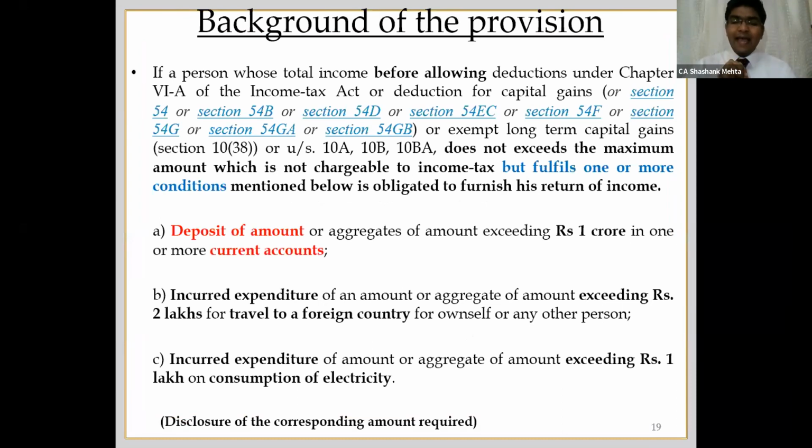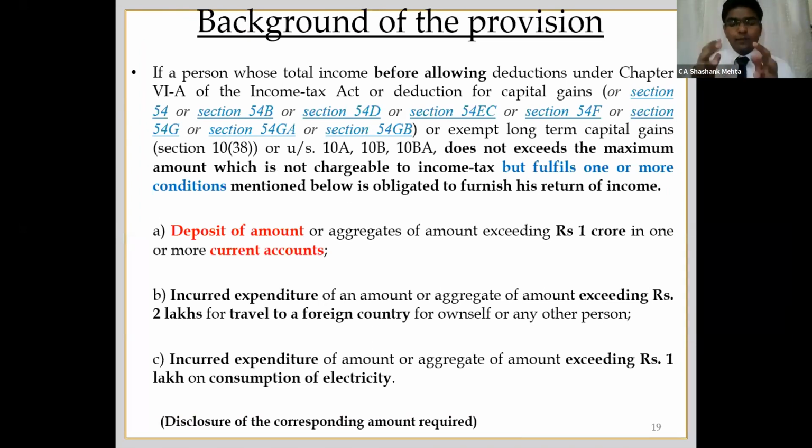The first thing is, as per the Finance Act 2019, Act number 2, they had specified that while calculating the maximum amount which is not chargeable to income tax, you should ignore the deductions claimed for certain sections of capital gains, say section 54, 54B, 54D, 54EC, etc.